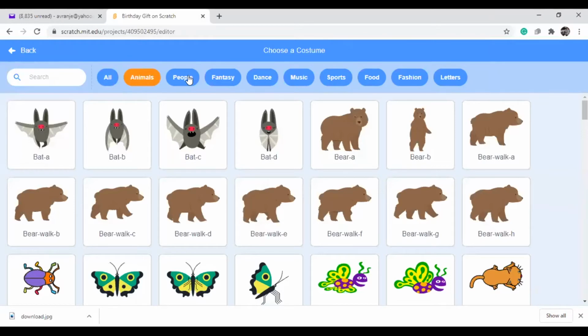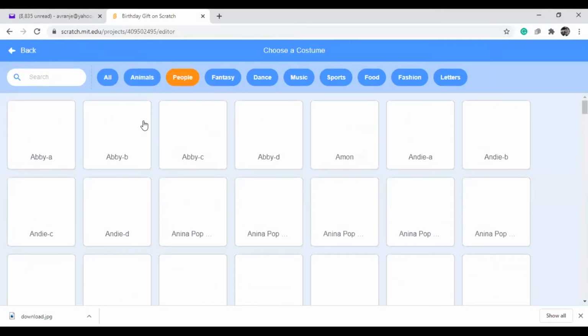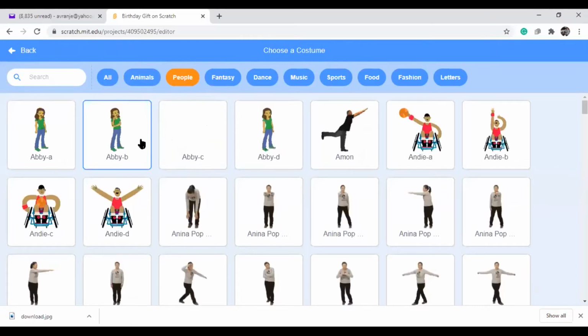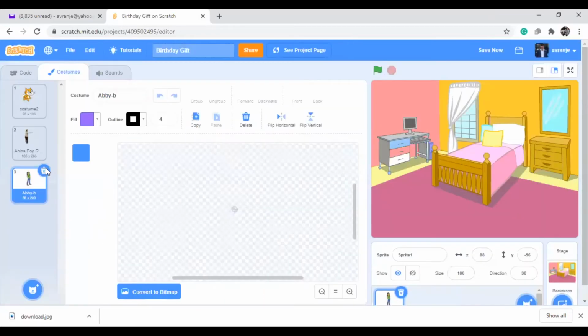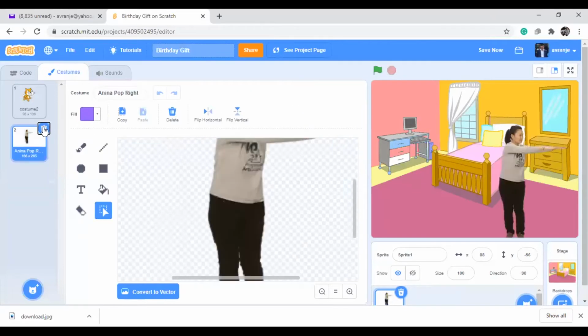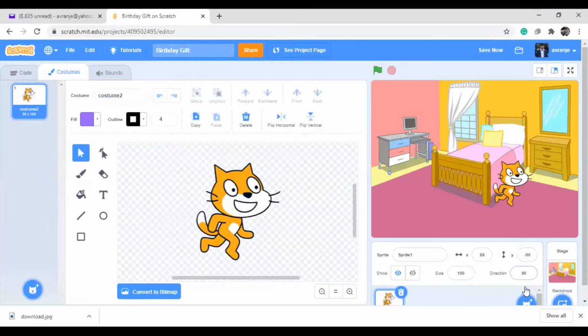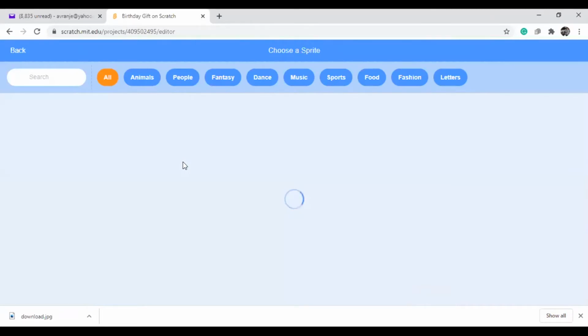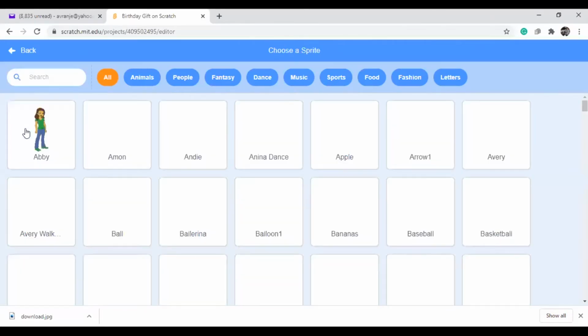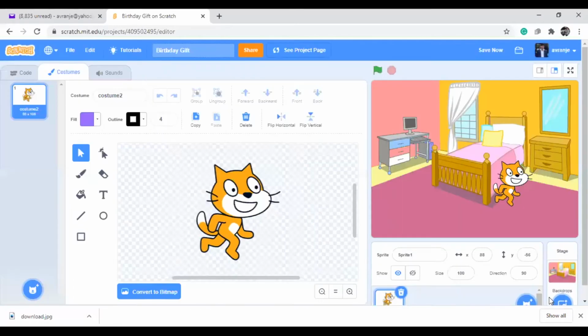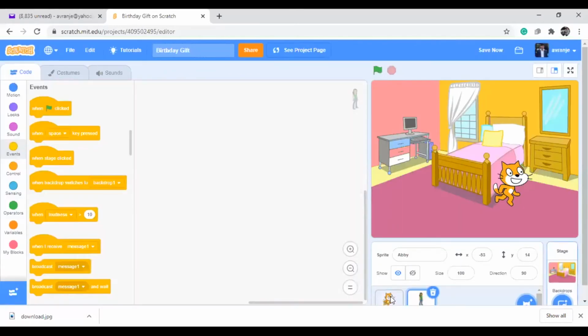So I'm clicking on people, and see here I'm taking any one person. Okay, I will take her. Only one girl is coming. Instead of this one, what we can do, if you select from here, then it will come here. Yeah, you can delete this one. See, she is coming here. Suppose I want to turn her, she is actually turning that side. I want to turn her to the left side.